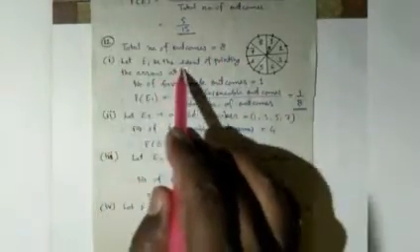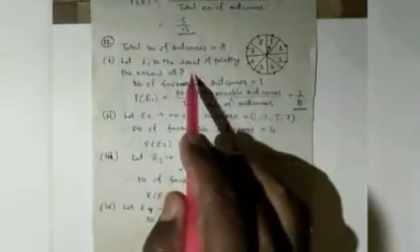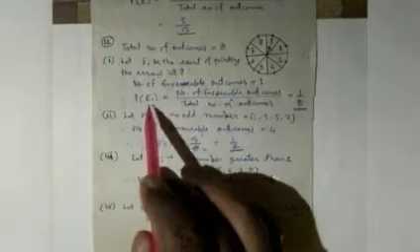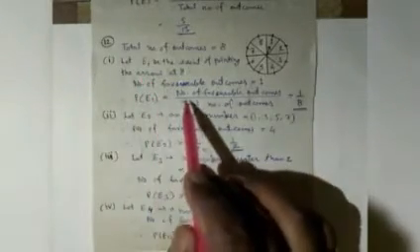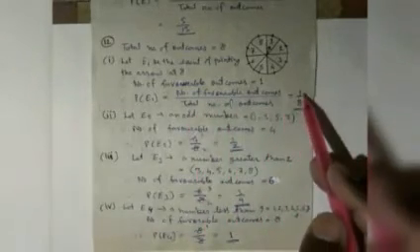In the first part, let E1 be the event of pointing the arrow at 8. So here the number of favorable outcomes is 1 only, because there is only one 8. So here the probability P(E1), E1 means first event, equal to number of favorable outcomes divided by total number of outcomes, that is equal to 1 upon 8. There are 8 total outcomes, so 1 upon 8.